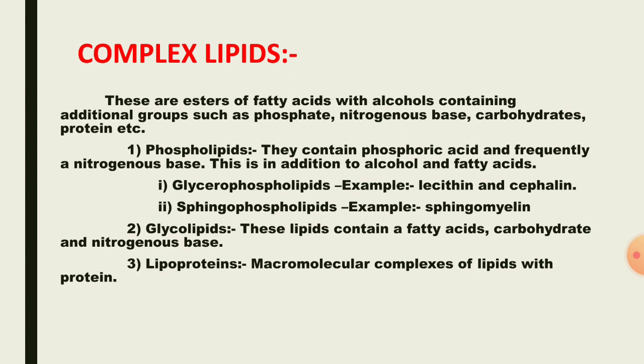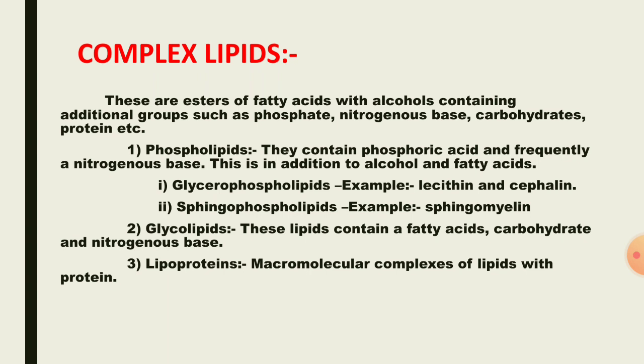Next, compound lipids. The ester of fatty acids with alcohol containing an additional group such as phosphate, nitrogenous base, carbohydrates, proteins, etc., which is divided into three types. Phospholipids.